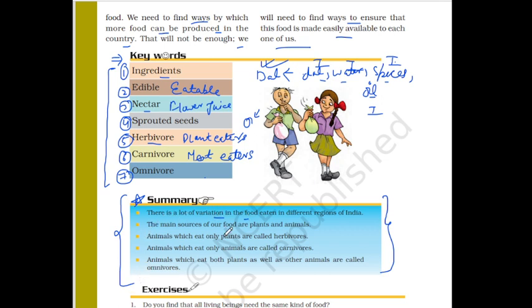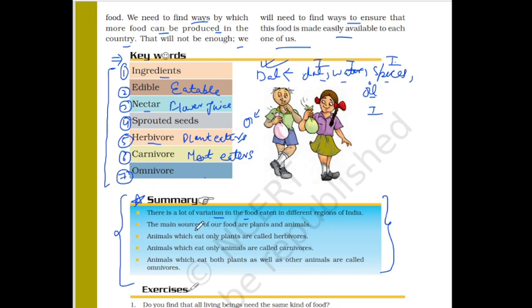Variation of food, right? In India, different regions are there, the climates are different, and because of this reason, people eat different kind of food according to their region, according to their climate, according to their caste, right?